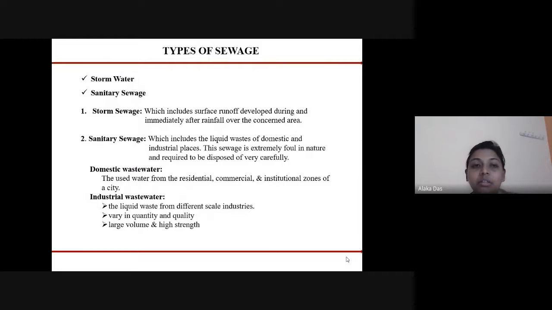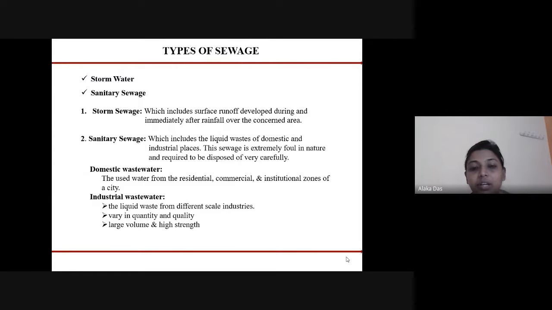So, starting with what are the types of sewage? Sewage is categorized into stormwater and sanitary sewage. Stormwater, also called storm sewage, includes the surface runoff developed after rainfall over that concerned area.